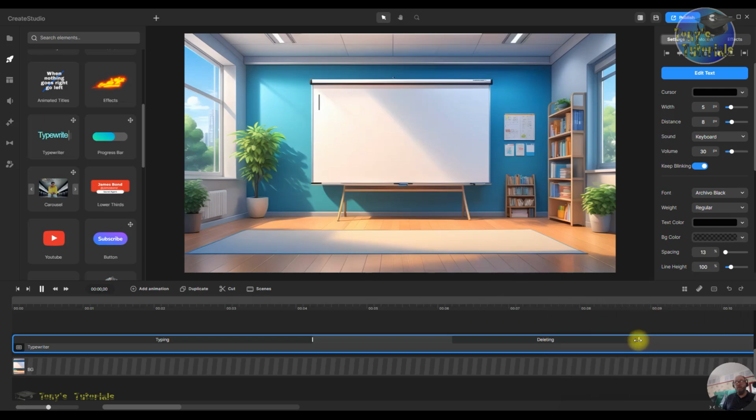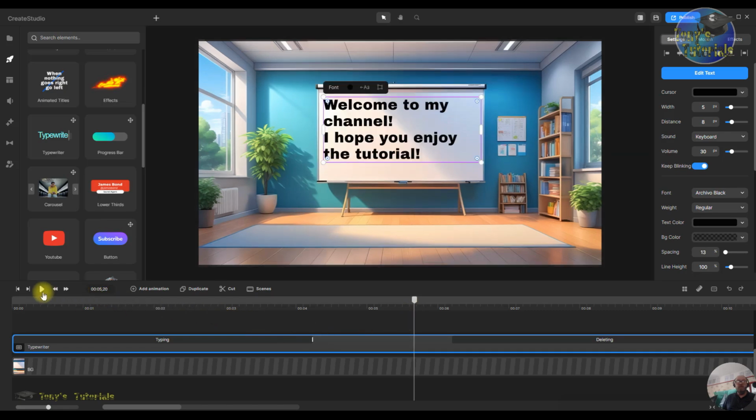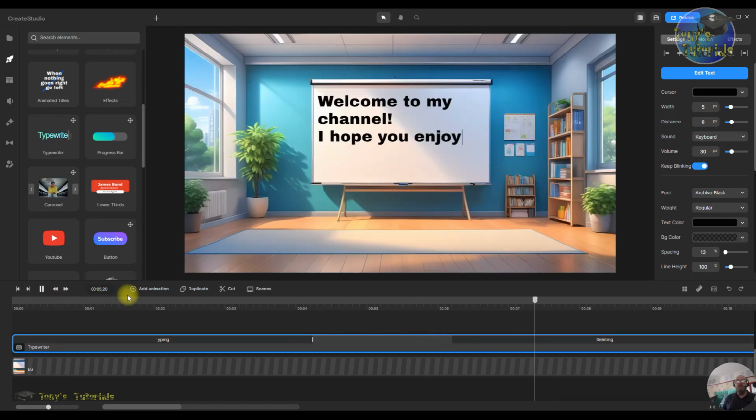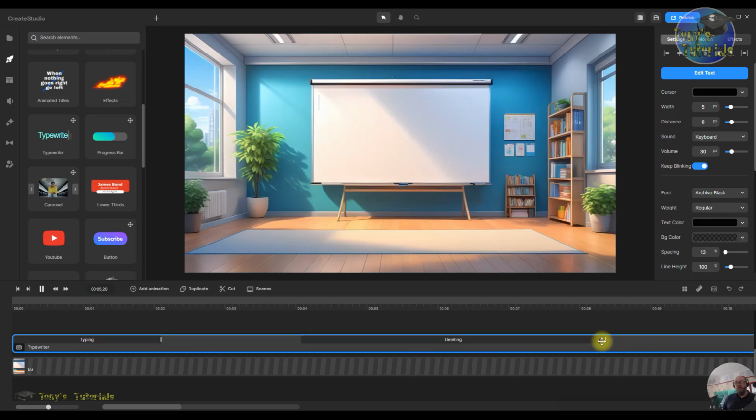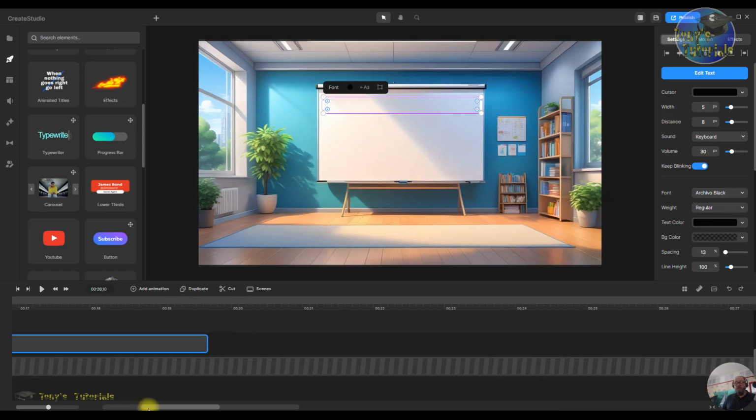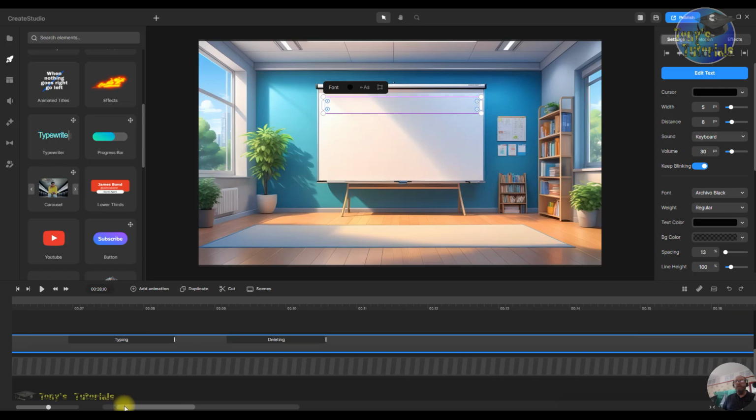You can make it even longer than that if you wanted to. So let's go back and do it a bit longer. So it's taking a lot longer to delete it than it was before. Right. So that's what you do. You just left click and drag it left or right, according to whether you want it to be faster or slower. Right. And with these, all you do is you click on them and drag them to where you want them to be as well. Right, so that's what you could do with them.